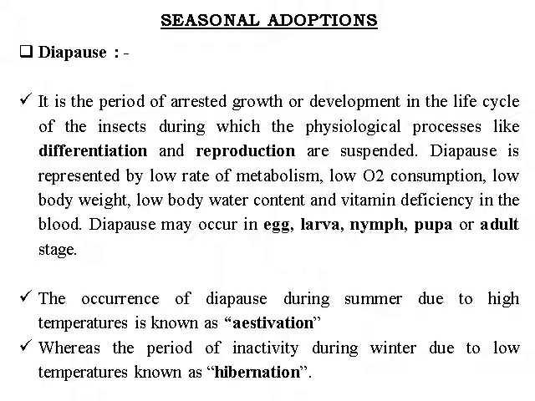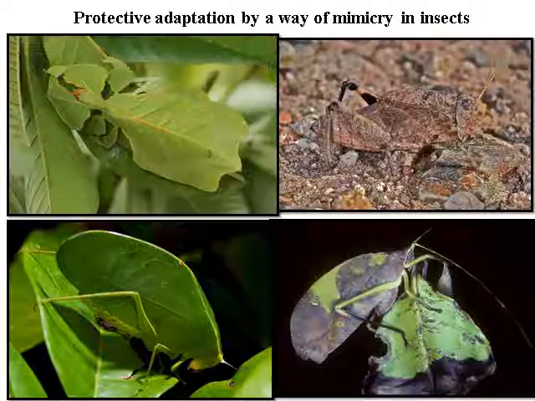Whereas the period of inactivity during the winter due to low temperature is known as hibernation. It is simple to remember: the diapause or inactive stage during the summer in hot climate is known as estivation. During the winter the same stage is known as hibernation. So this is also important during the study of life cycle.